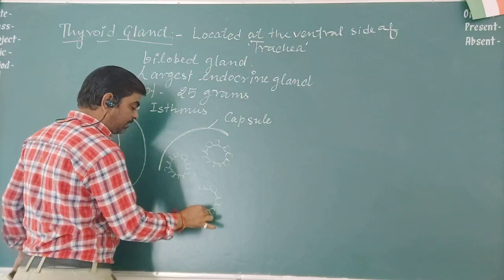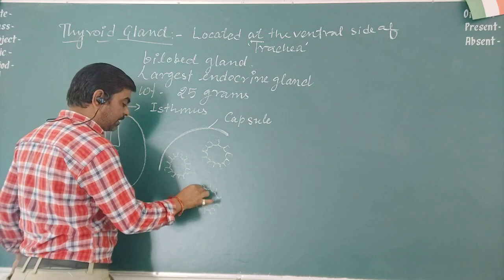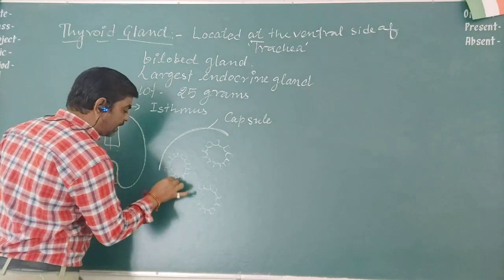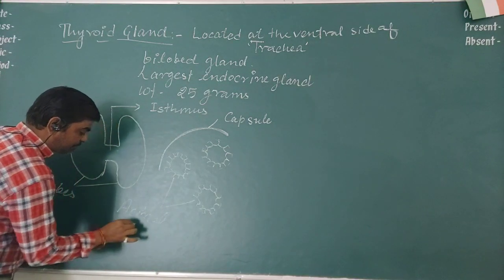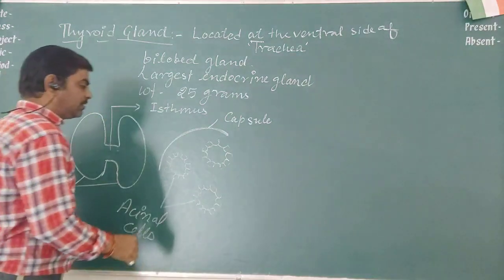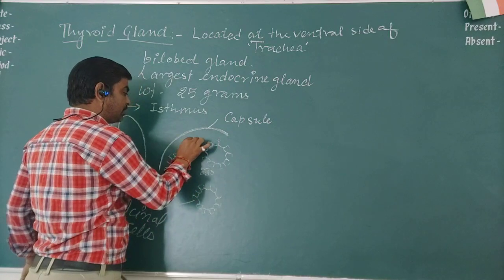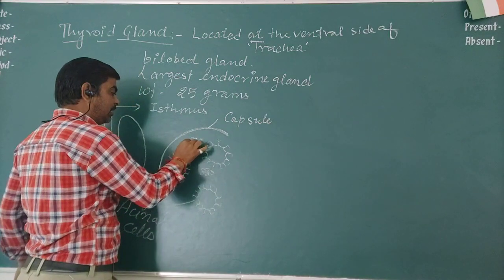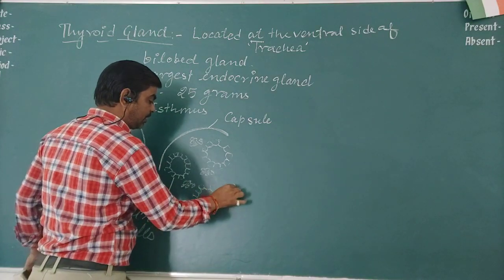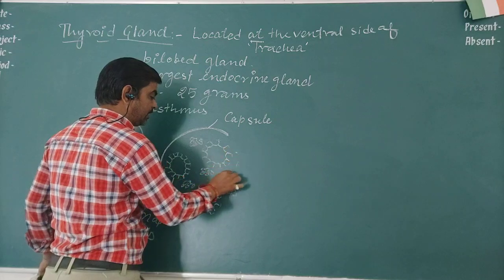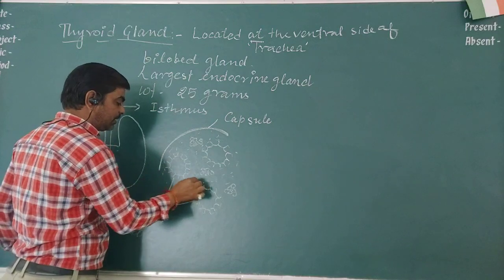These are secreted by cells which are secretory in nature, called follicular cells. Among the follicular cells, there is a group of some other cells also distributed in the gland, called parafollicular cells, and they are all connected to each other by connective tissue.